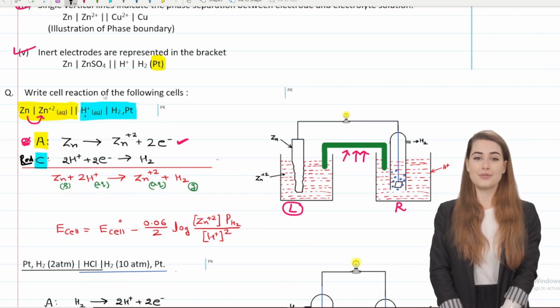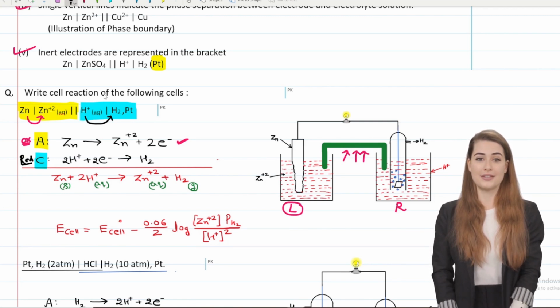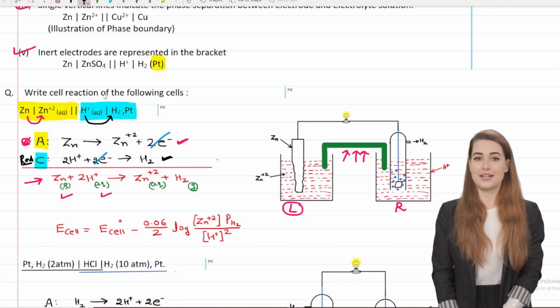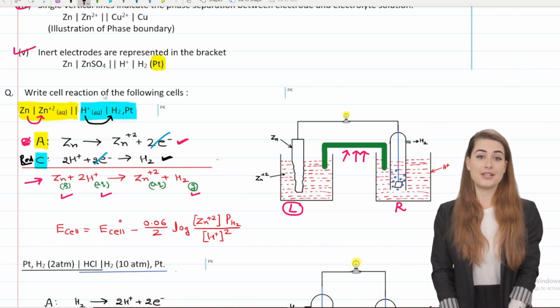We will add both the reactions in such a way that the electrons get canceled. After the electrons get canceled, you have written the overall reaction here. And which states have come in this reaction? Solid, aqueous, and gas. So we get three states here: solid, aqueous, and gas.